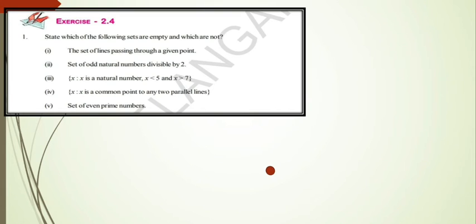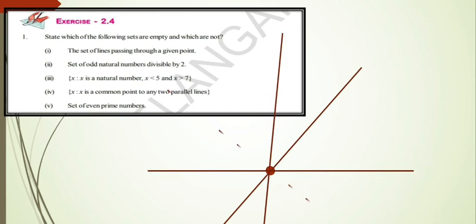Now how many lines can we draw passing through this point? We can draw so many lines which pass through it. So this is not an empty set. Like this we have to write: we can draw so many lines which pass through a point, so this is not an empty set.